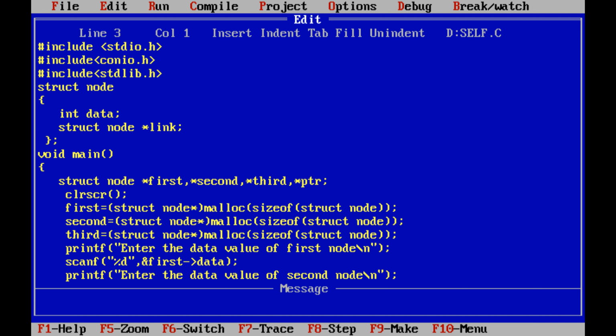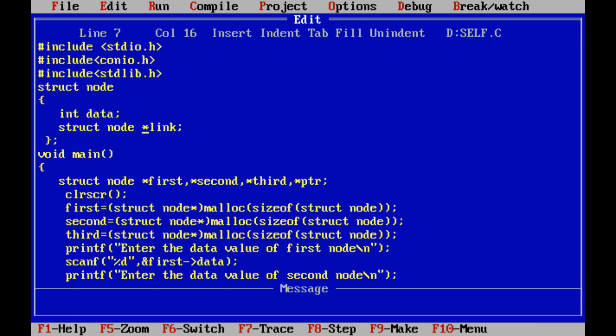First, we have to create a node. For that, we have to use a structure called node. struct, the name of the structure is node. It contains two members, one is the data member and the second one is link. The data member's data type is integer, and the second member, link, is a pointer variable pointing to the same type of structure, struct node.